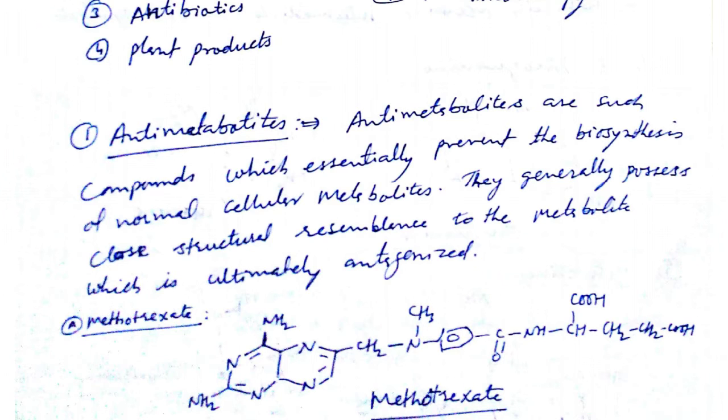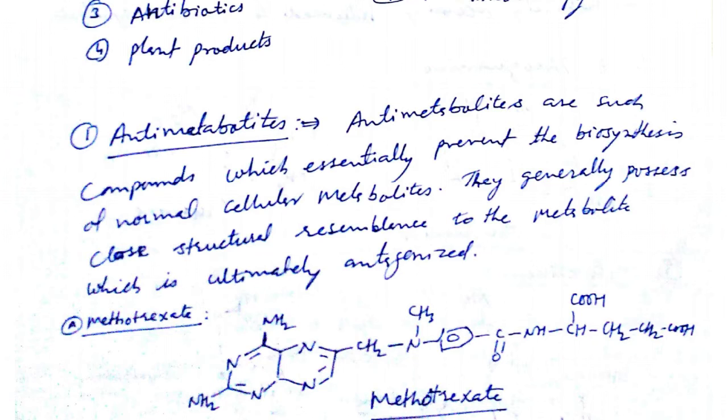For example, DNA, RNA, proteins, hormones. These are called metabolites, which means they are synthesized by the body.